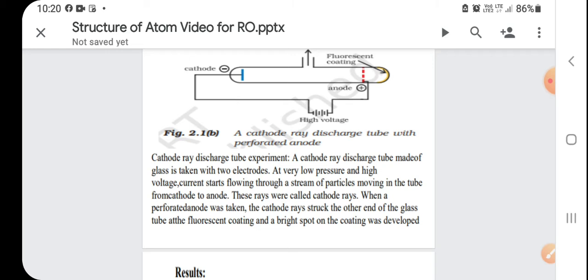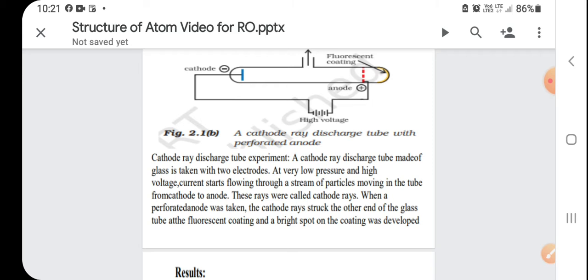First one is cathode and second is anode, and anode is perforated. At very low pressure and high voltage, current starts flowing through a stream of particles moving in the tube from cathode to anode. These rays were called cathode rays because rays are coming from cathode.